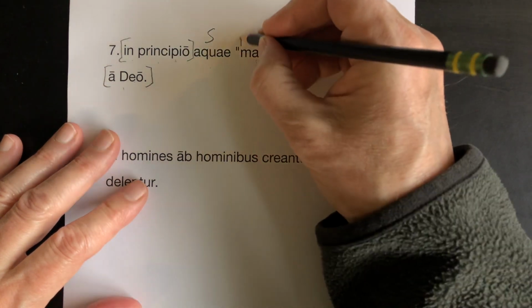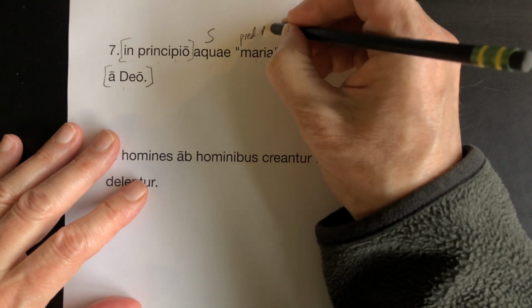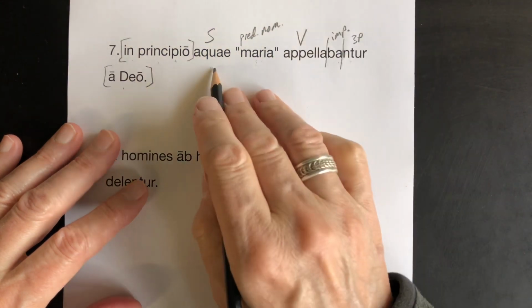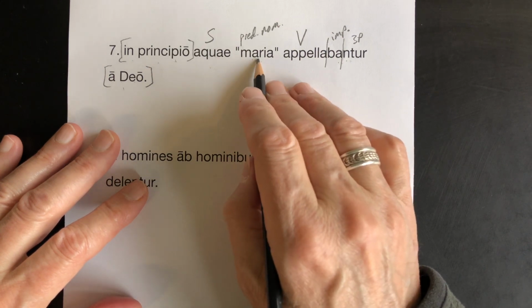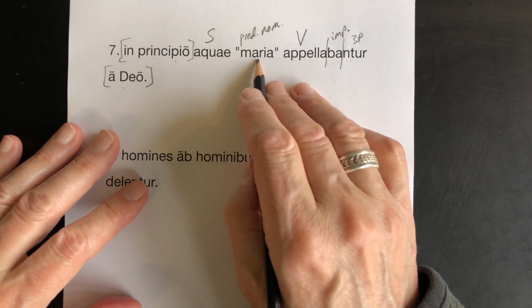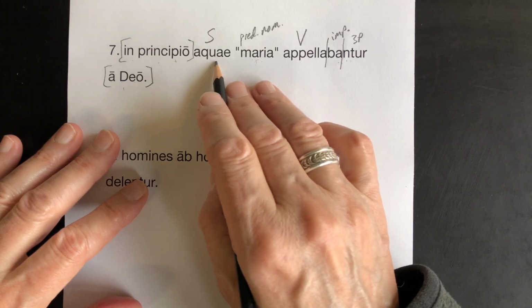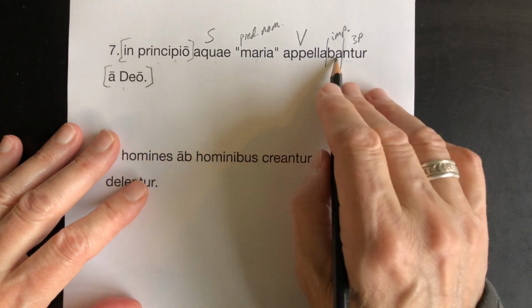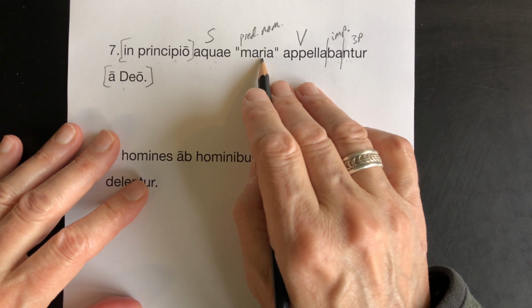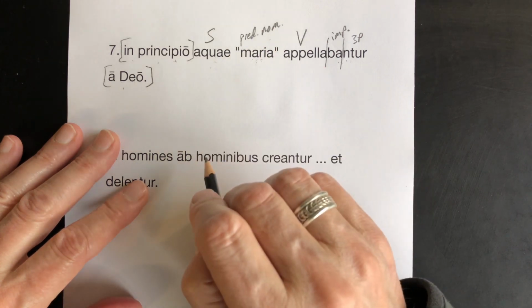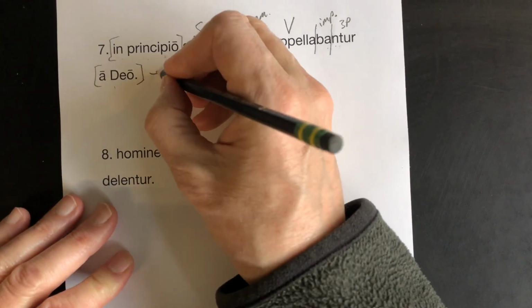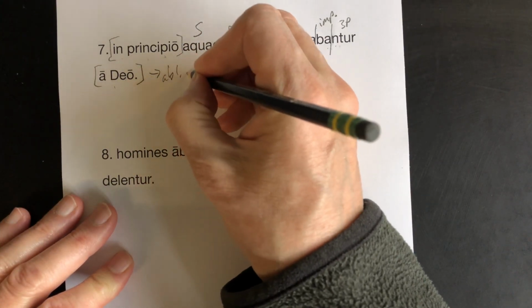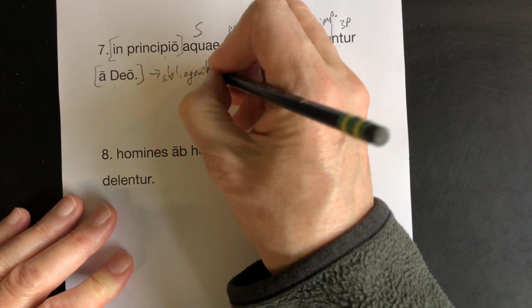I see. This is a predicate nominative. The waters were called seas. So this isn't really a direct object, but people think of it that way. This is definitely the subject, but the subject is being equated with the maria. And that's what a predicate nominative does. By God. Ablative of agent.